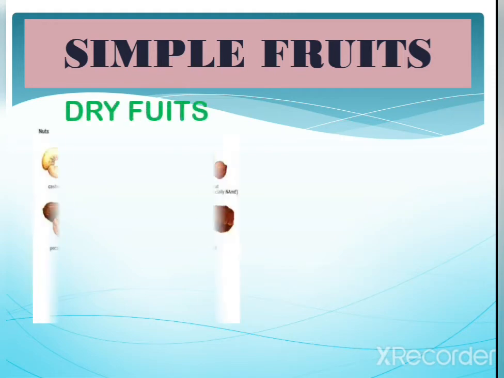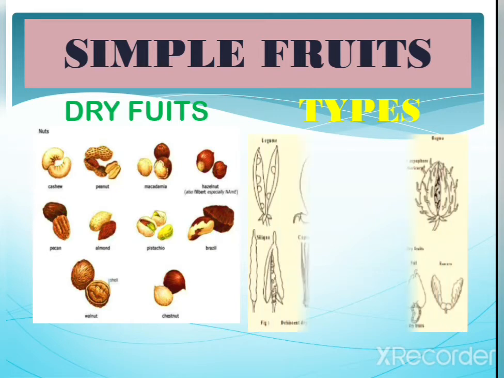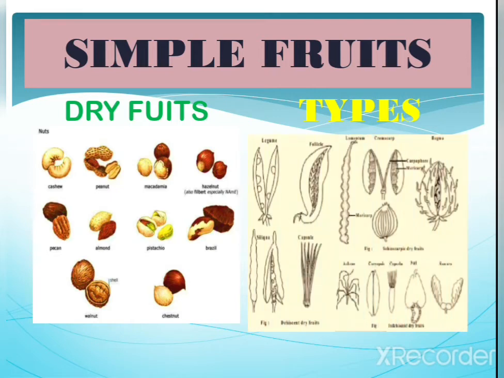There are simple fruits of two types, dry fruits. So you can see all the dry fruits over here, the cashew nut, almond, everything is there. Now what are the types of these dry fruits? We have what are called dehiscent, indehiscent, and schizocarpic fruits.